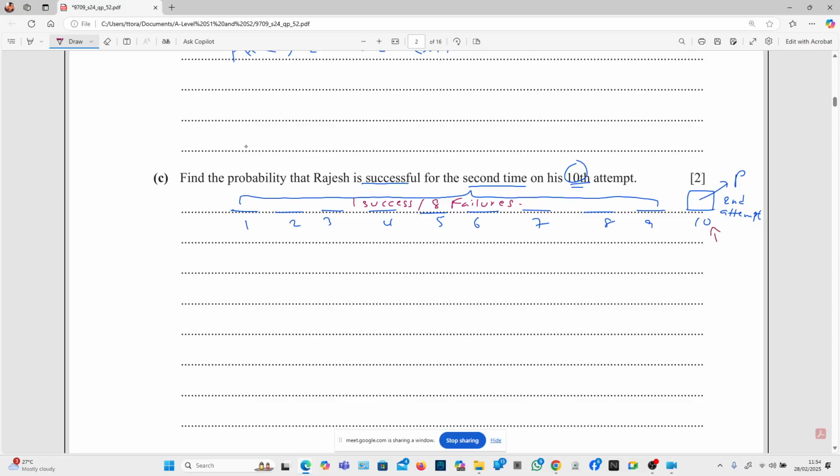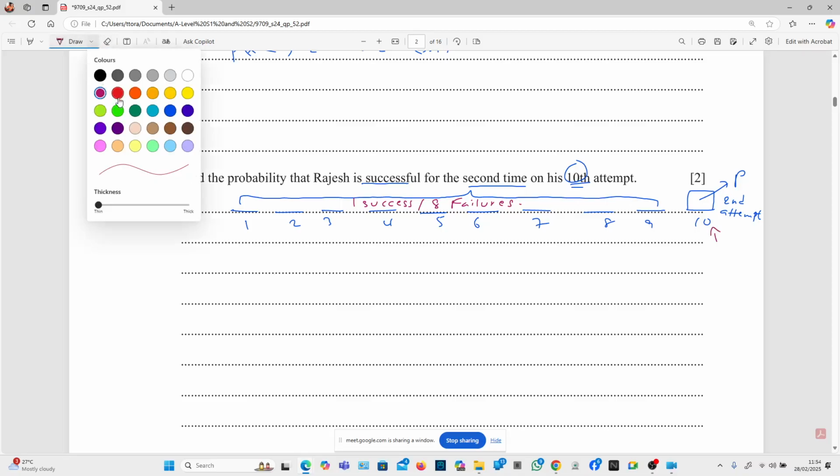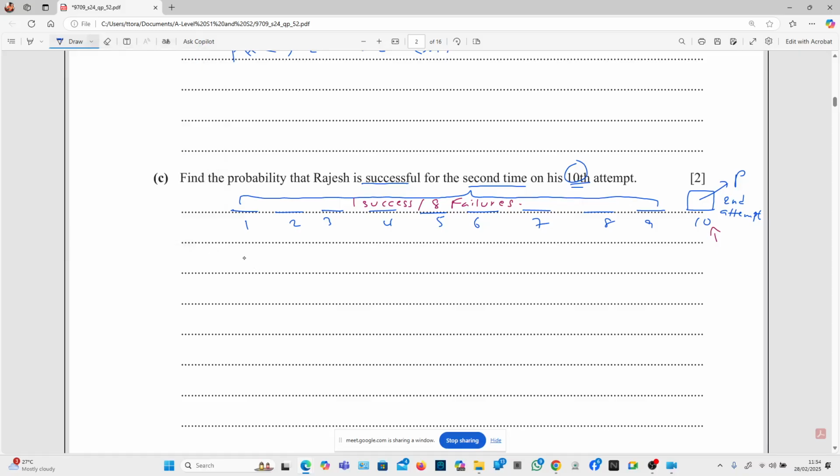So 2 successes would mean p to the power 2, and then we have 8 failures. Failures is q, so 8 failures.